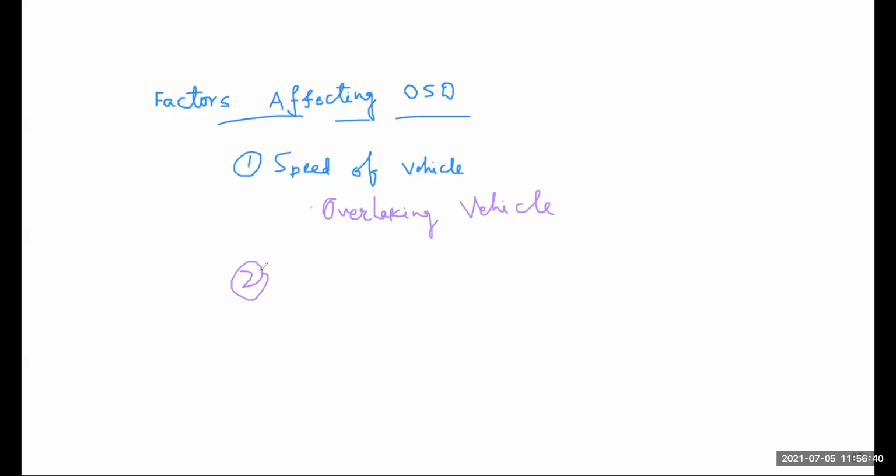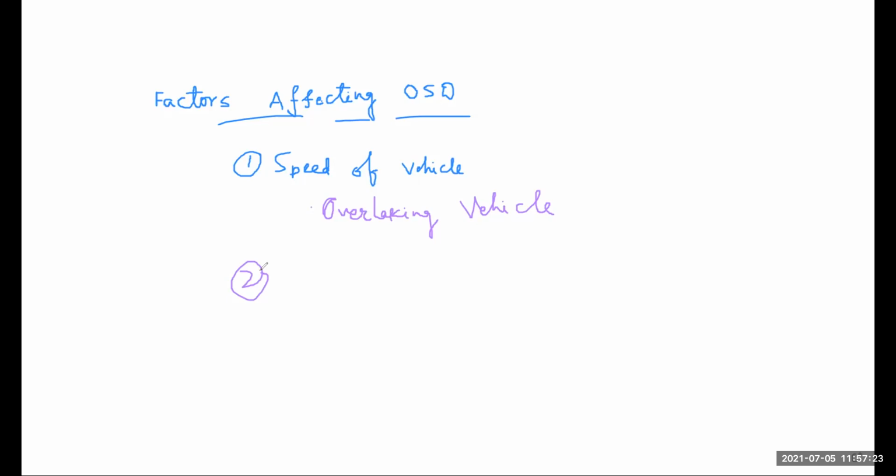Okay, so the factors affecting OST are, first, speed of vehicle. Next is reaction time of driver or skill of the driver. Third is distance between the two vehicles. Next is gradient of road. And last is condition of overtaking vehicle, because this overtaking vehicle will try to accelerate to overtake the slow moving vehicle. So the condition of the overtaking vehicle will also affect our OST. So these are five factors which affect our OST.